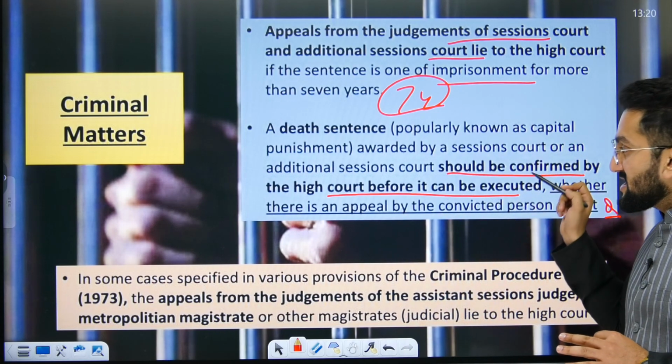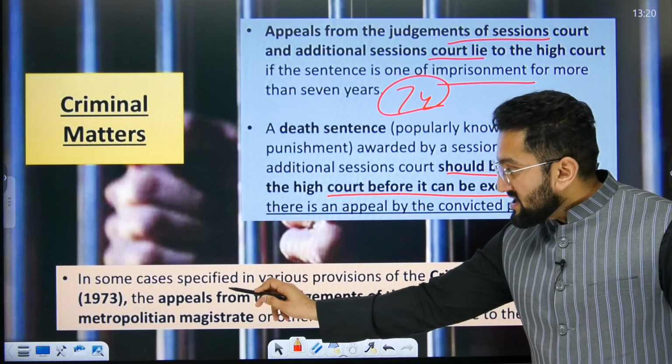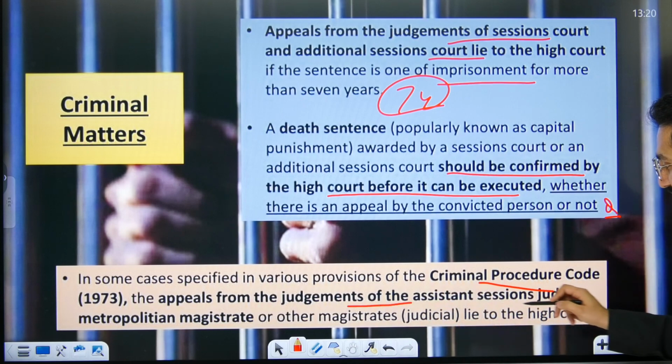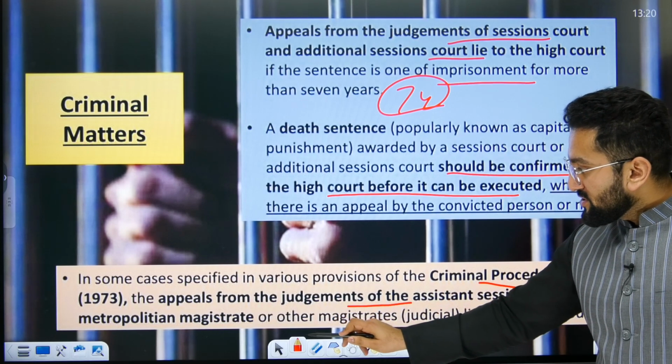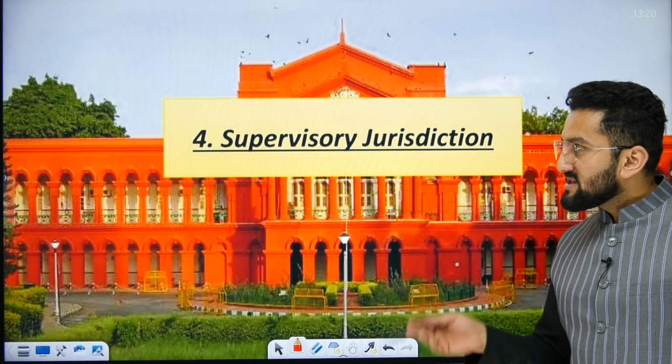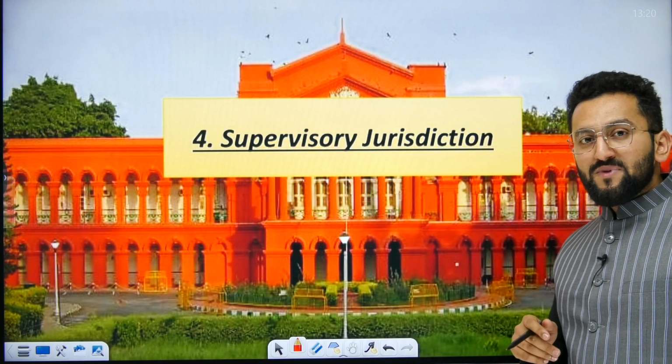So in death sentence, please remember, in some cases specified in various provisions of the Criminal Procedure Code, the appeal from the judgments of the Assistant Sessions Judge, Metropolitan Magistrate and other Judicial Magistrates lies to the High Court. Means in certain cases they can directly go up as appeal to High Court.